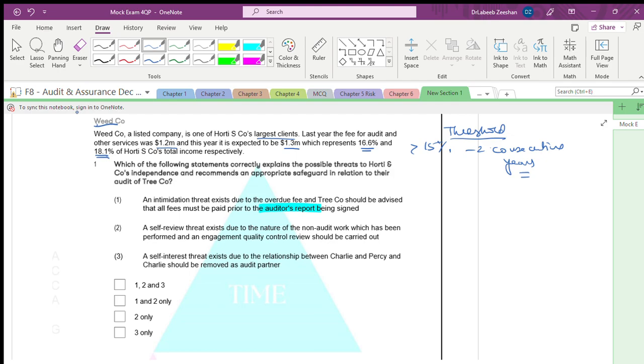Which of the following statements correctly explain the possible threats or hardship with respect to independence and safeguard in relation to the audit of tree company? Yeah, what is the audit of tree company? You have the Charlie, is it right? You have that. Two people are there, Charlie and Percy. Is it right? They are overdue. Is the amount overdue, and they say that we'll sort out this problem, but they are meeting in the evening.